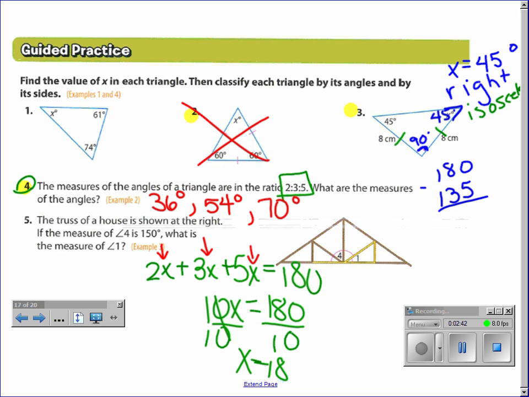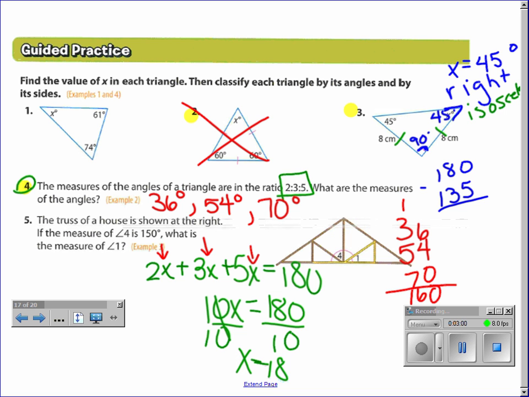All right. You can always double check by adding these all up. So let's check it out. 36 plus 54 plus 70. 160. Good try, Brittany.